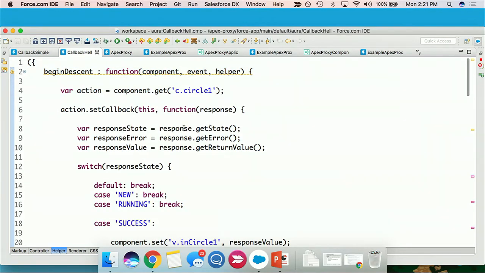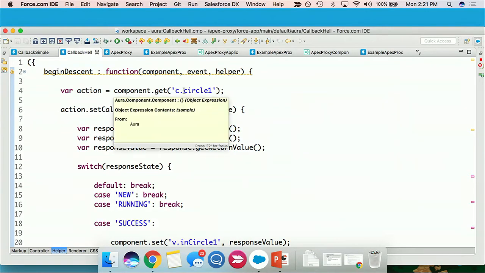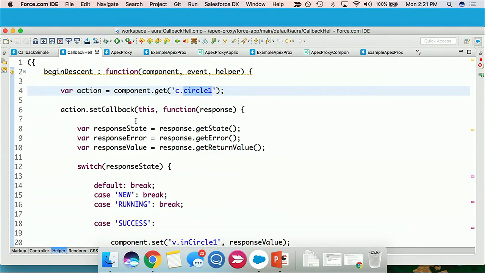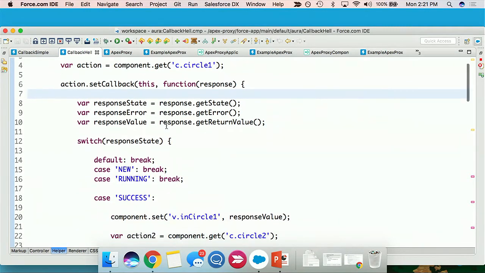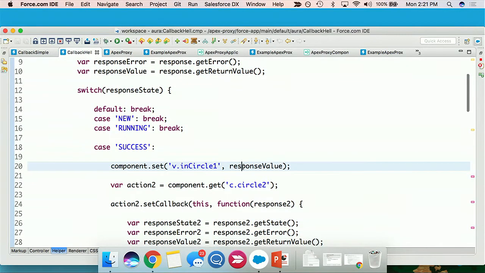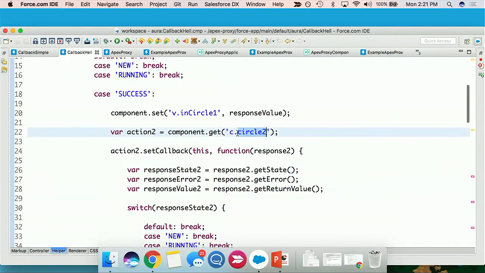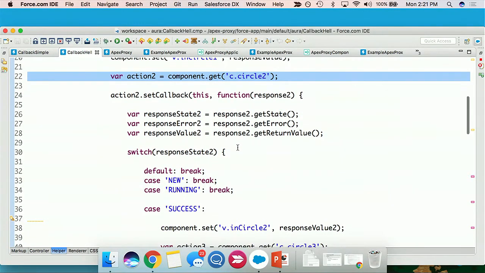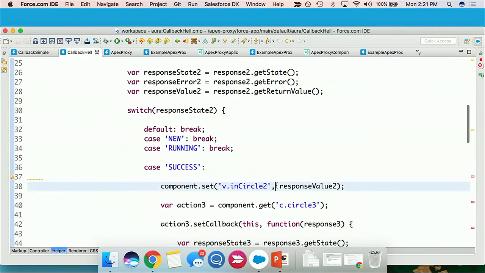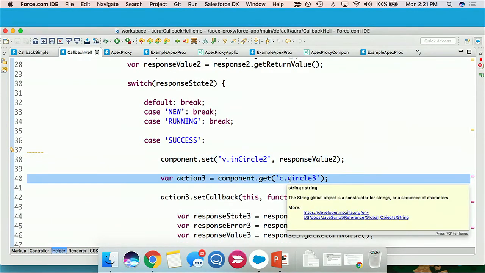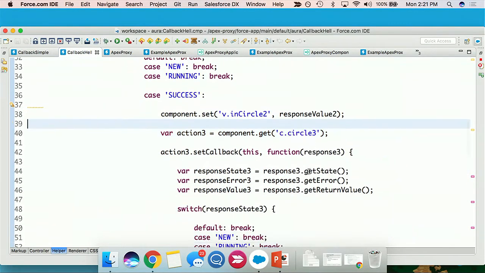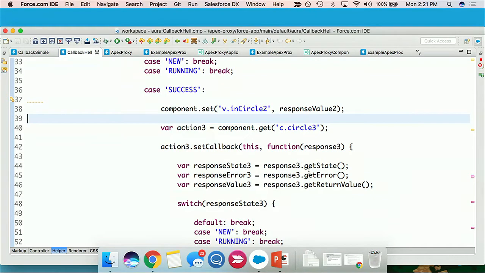To make the first callback. Same thing as the last component. I'm calling the method, writing up my callback, waiting for a response to come back. I'll set an attribute on the Lightning component, and then I'll do it all over again. I'll make a second action, make another call out, wait for my response to come back, and why not? Let's do it all over again. We'll make a third call out and wait for a response to come back, and just basically bury ourselves 3 levels deep in callback hell.